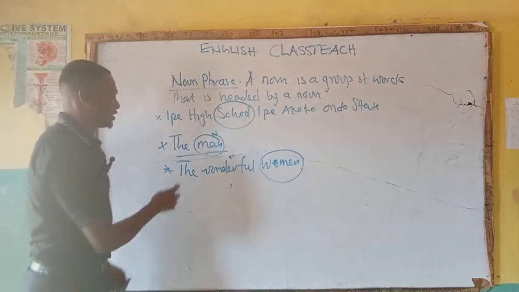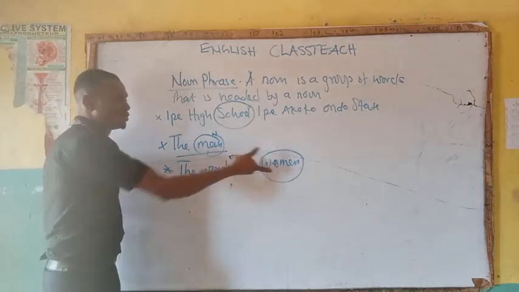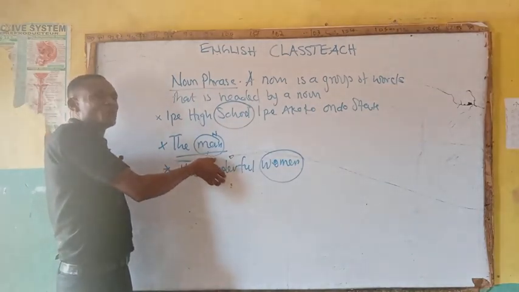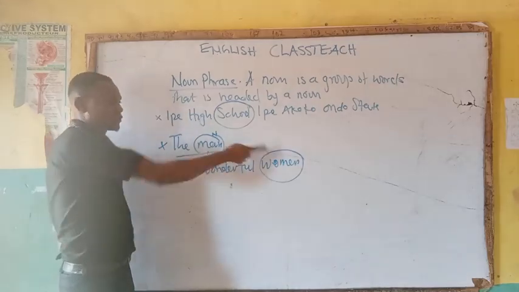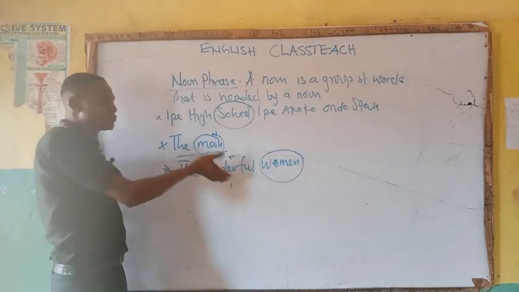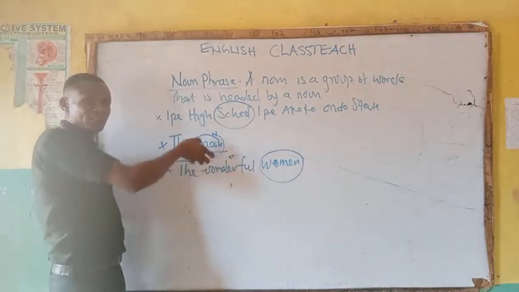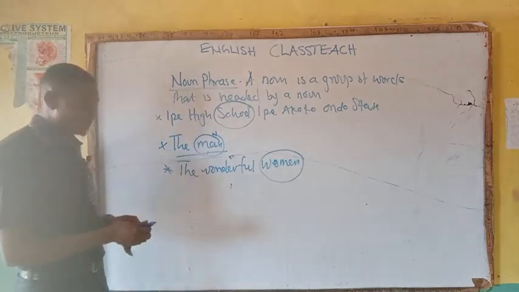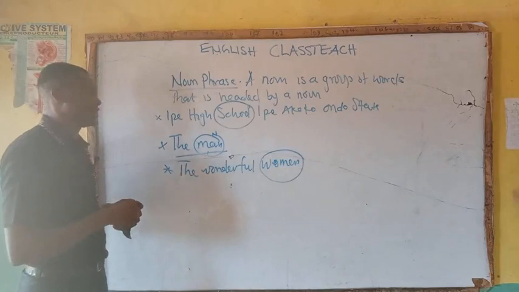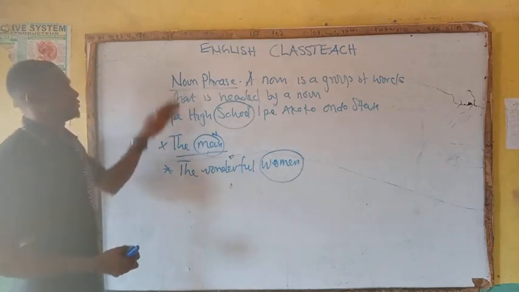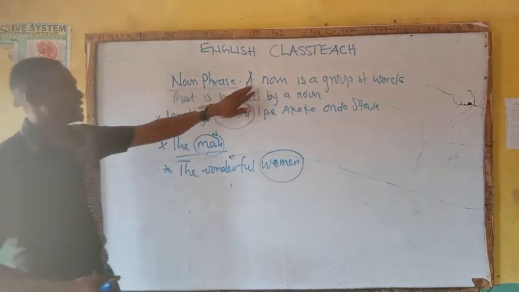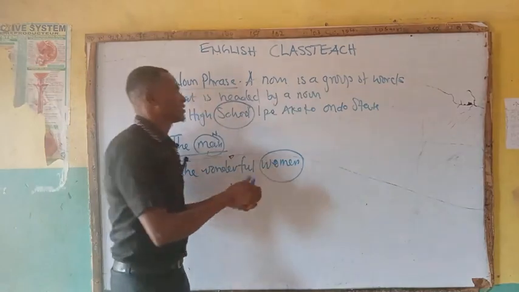That is why I say the beautiful women. This beautiful is automatically an adjective that is talking about the women. So the here is just introducing the particular, that is a definite article, the particular women referring to here. So these are what we refer to as noun phrase. Come again,